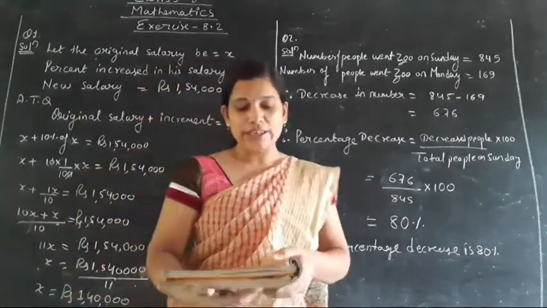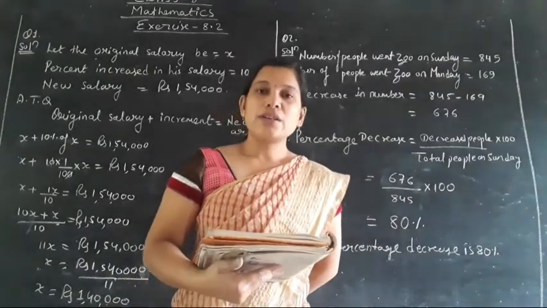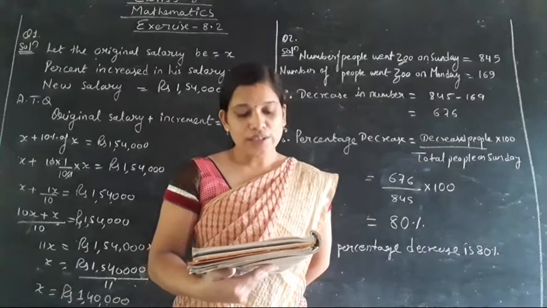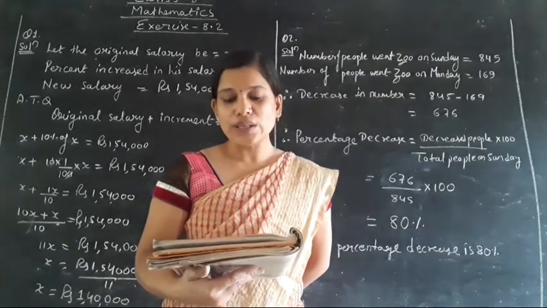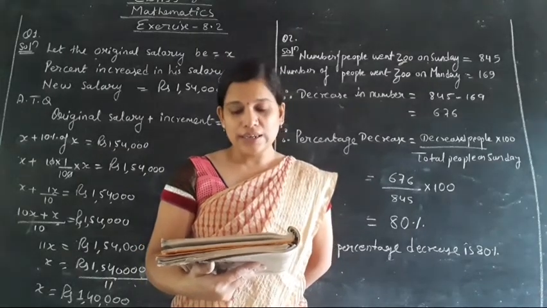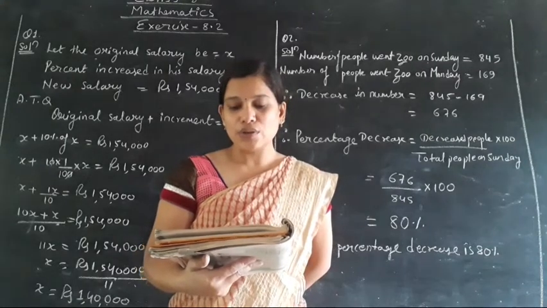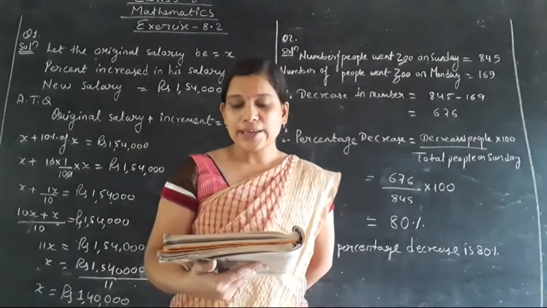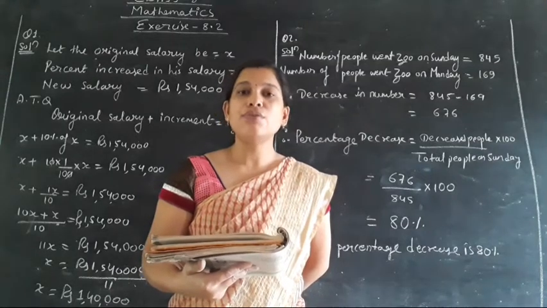So dear students, here we are moving toward question number 3. Hope you people understood questions number 1 and 2. So what is said here? A shopkeeper buys 80 articles for rupees 2,400. Buy, that means cost price, isn't it? So he buys 80 articles for rupees 2,400 and sells them at a profit of 6%. Find the selling price of one article.